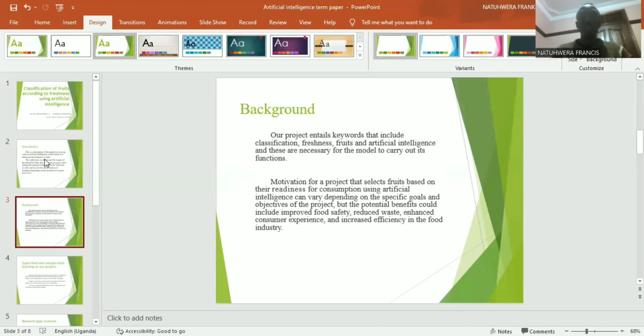Then classification, I can explain as separating the fruits, putting them in different levels, like rotten, and the classification can be done according to the levels of accuracy of our project. As for the fruits, as I've mentioned, the fruits we shall be using are the bananas, the apples, and the oranges. They are the fruits that our project is tackling.